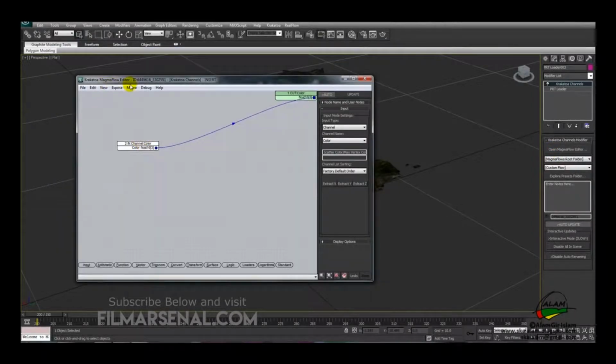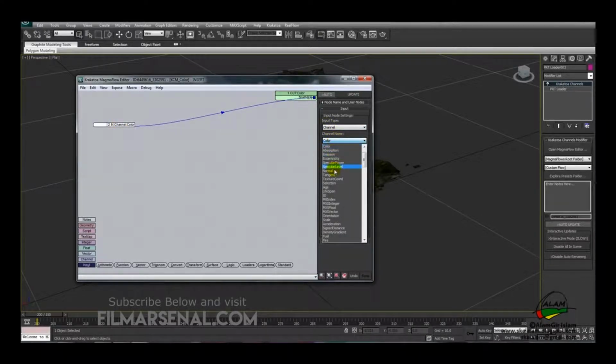We'll use the Krakatoa magma flow editor to color the particles according to the velocity of the particles. So the particles which have lower speed, lower velocity, will be a darker color, and the particles having higher speed or higher velocity will have a lighter color. In this way we'll have a variation of colors similar to what we have in RealFlow. So we'll select the input channel, and from the channel name we'll select the velocity. We'll type V and